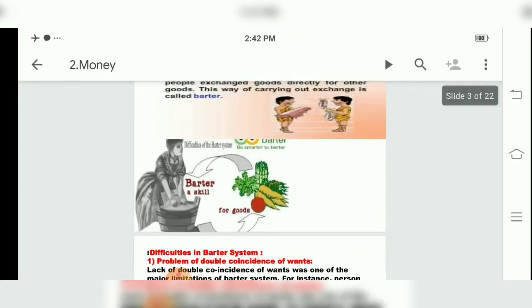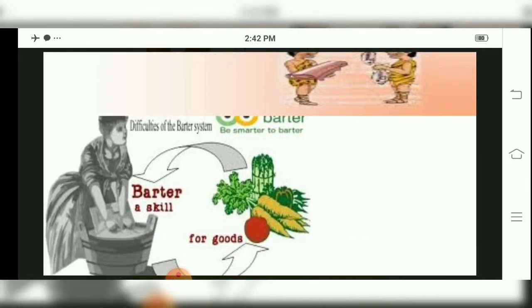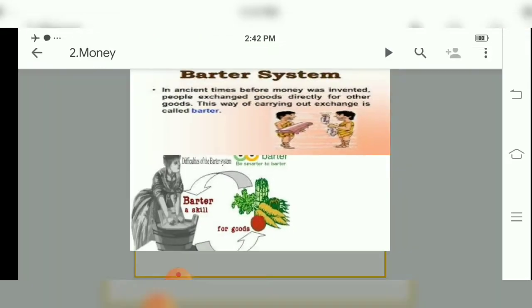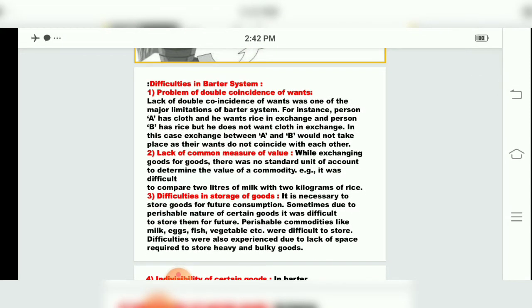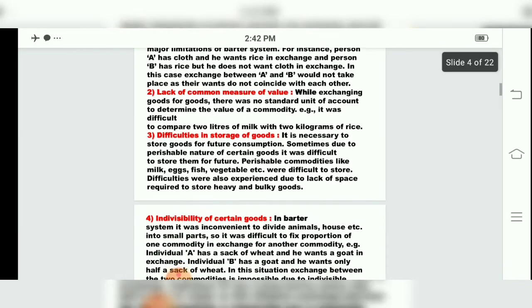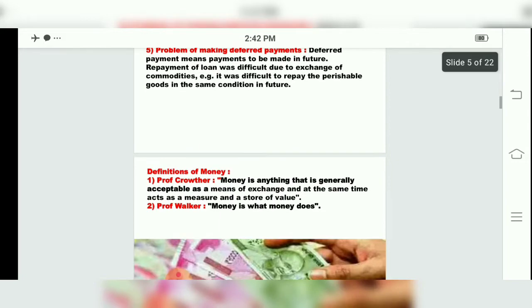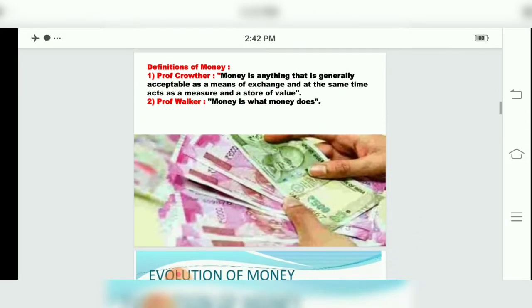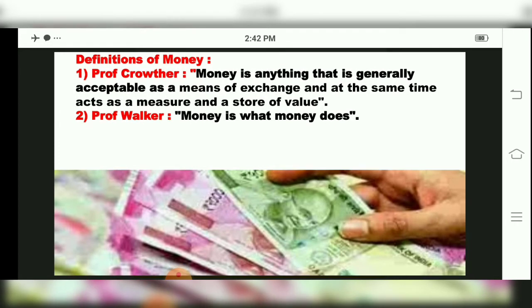See, you can see the picture of barter system. Yes, goods were exchanged with goods. Then how can vegetables be exchanged with clothes? It was a difficulty. So the difficulties in barter system were the problem of double coincidence of wants, lack of common measure of value, difficulties in storage of goods, indivisibility of certain goods, and problem of making deferred payments. Now we saw what barter system was. Because of these problems, money came into existence, children.